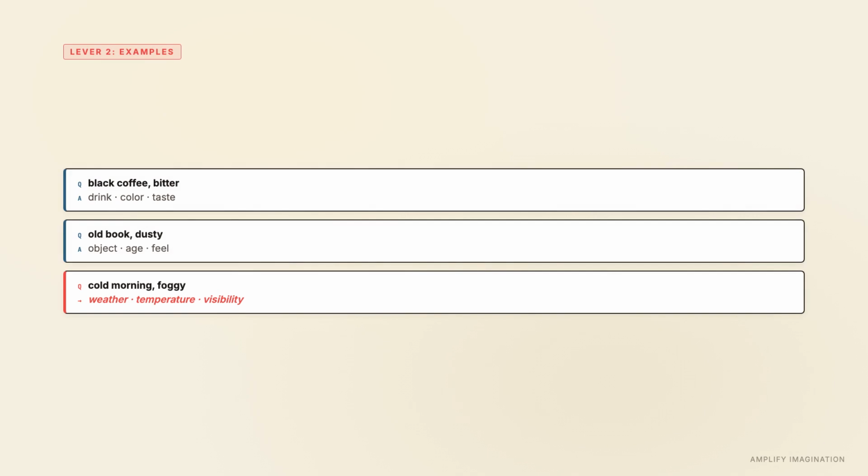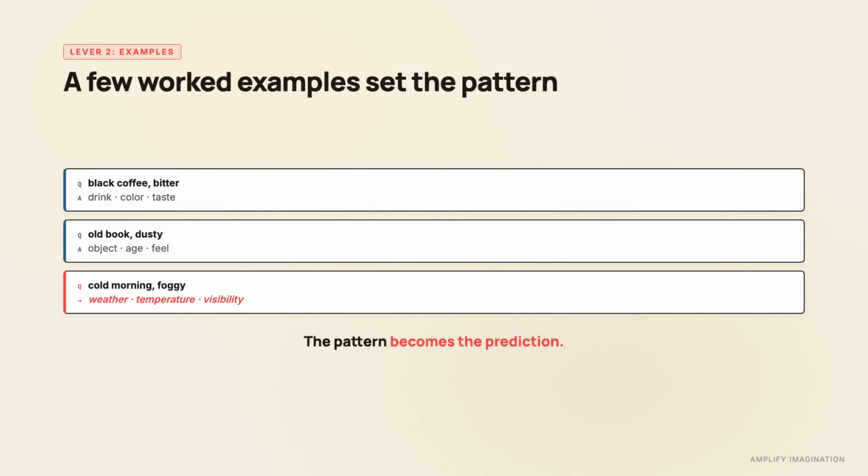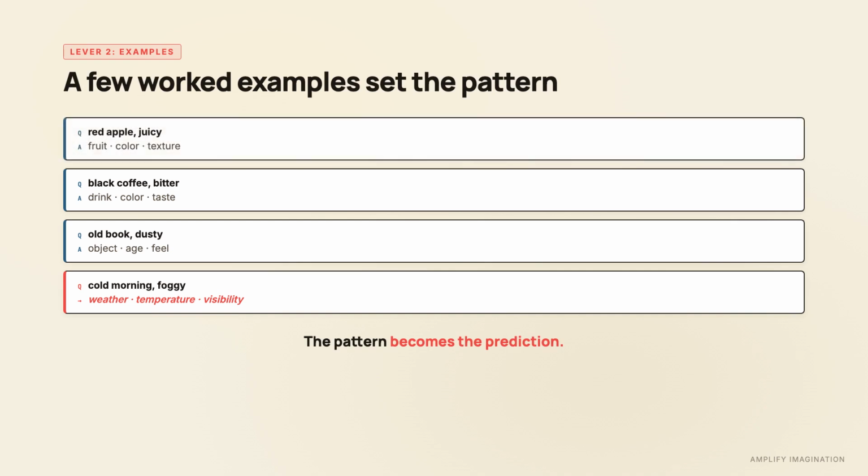Second, provide examples, sometimes called few-shot prompting. Show the model 2 or 3 examples of what good answers look like, and the model picks up on the pattern and continues it. This works because the model is extremely good at continuing patterns. Show it 3 Q&A pairs, then a 4th question, and it will produce a 4th answer in the same style.